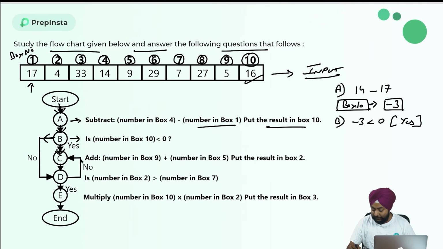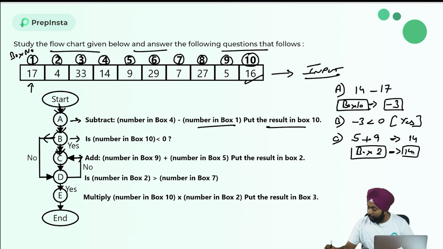Then I have to see the C step. In C, the statement is add number in box 9. Box 9 is having 5, with number in box 5, or box 5 is having 9. So altogether it becomes 14, and put result in box 2. So box 2 will have 14 now. Correct? So fine. Now after this, I will move downward again.